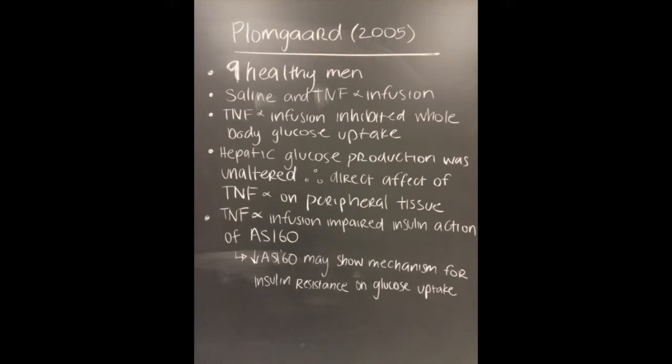Using a polyclonal affinity purified antibody that recognizes AKT phosphorylation motif peptide sequences, we show that TNF-alpha infusion impairs insulin action of AS160. Reduced AS160 phosphorylation may provide a mechanism for TNF-alpha-induced insulin resistance on glucose uptake because GLUT4 exocytosis is dependent on AS160 phosphorylation.